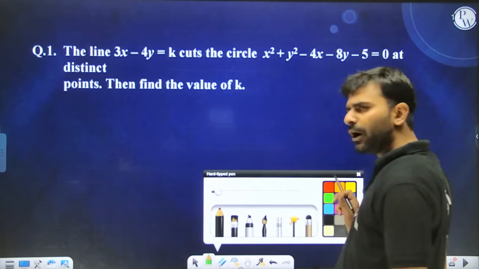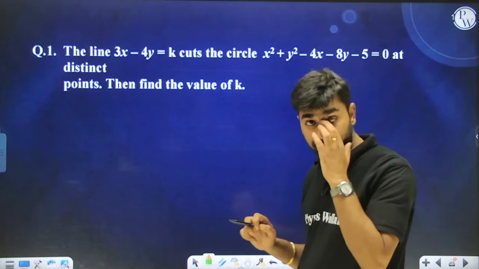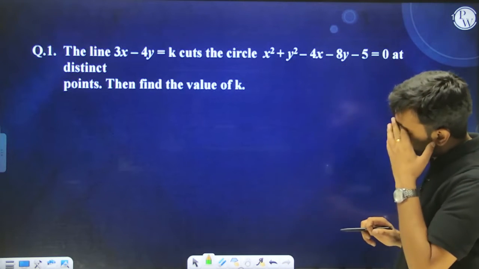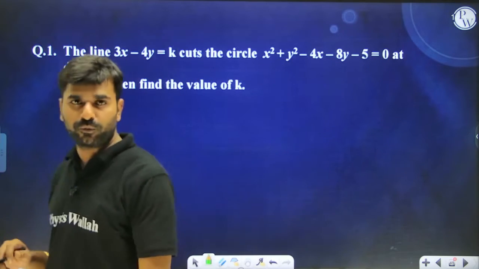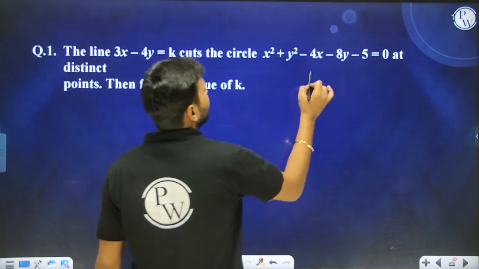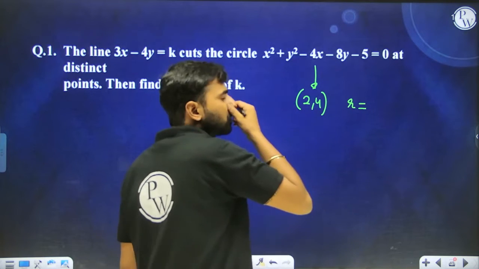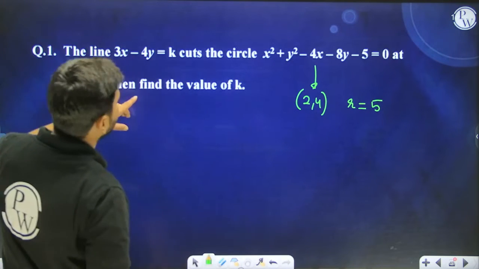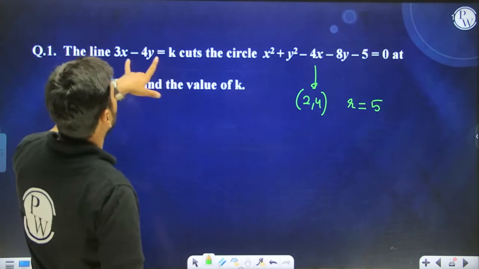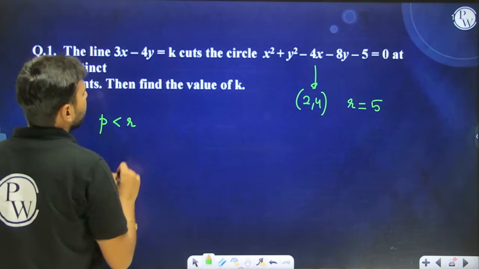All right, I hope you know how to find the distance between a line and a point. That formula we have studied in straight lines. So we have to use that concept over here. If the line cuts the circle at two distinct points, then what happens? Over here we can see that the center of the circle is (2, 4) and the radius of the circle is going to be how much? 4 plus 16, 20, that is 5. So ultimately we need the distance between (2, 4) and this line to be less than the radius. Yes, then only the line will be cutting at two distinct points.